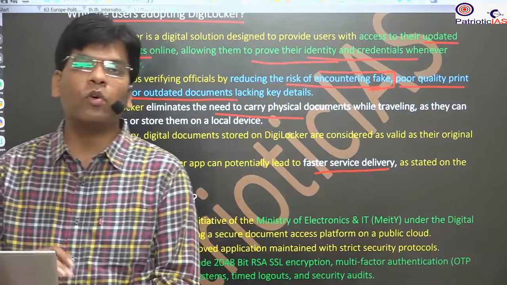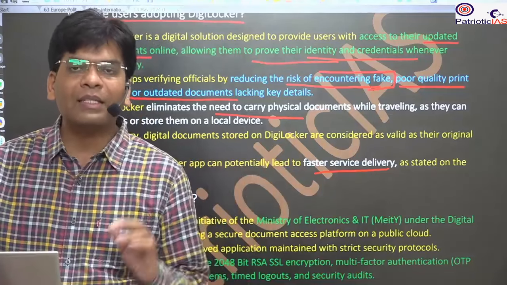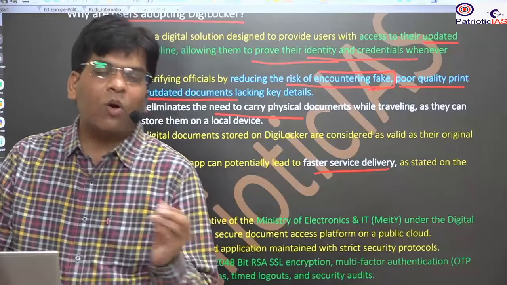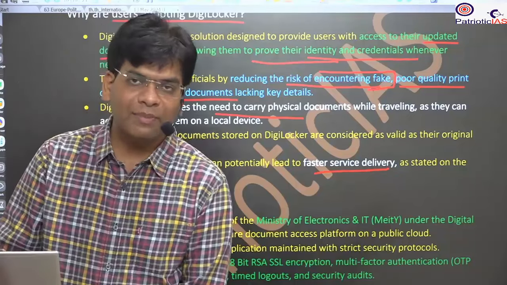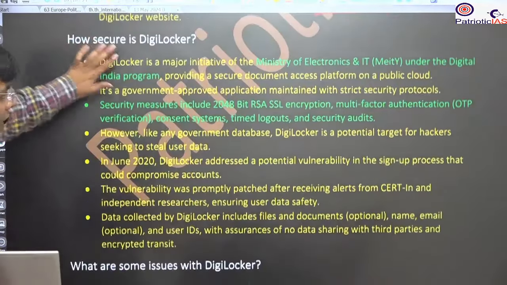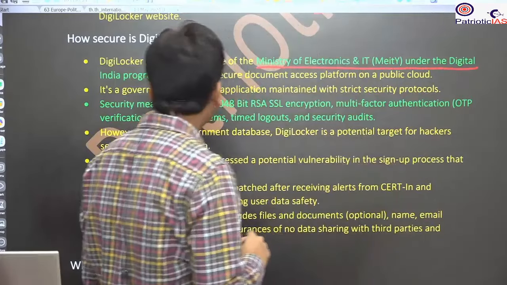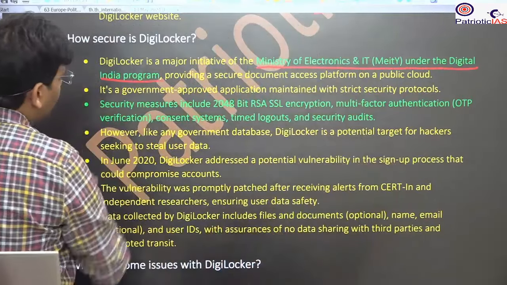Otherwise you have to go to the photocopy shop and take a photocopy. Many times they say the quality is not good, the visibility is not there. All this will be eliminated. So here it is the Ministry of Electronics and IT, that is MeitY, under the Digital India program. This is being done.